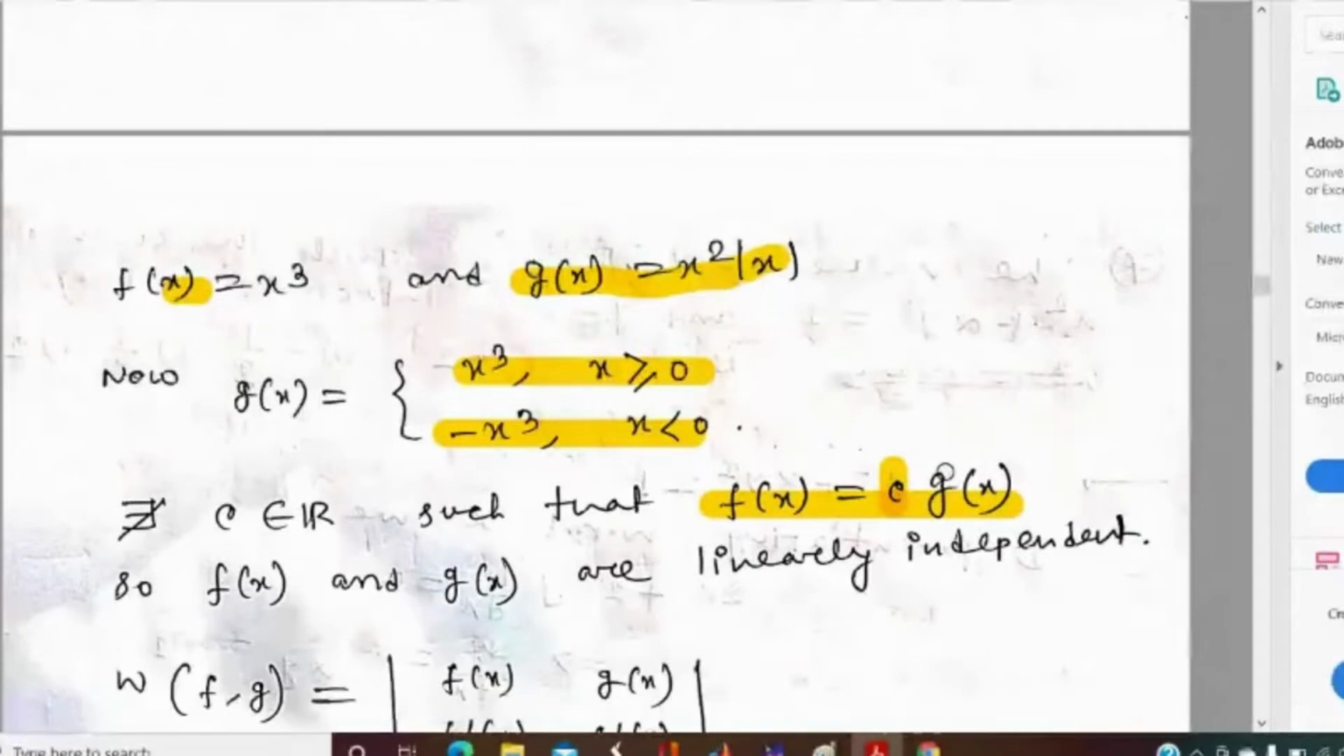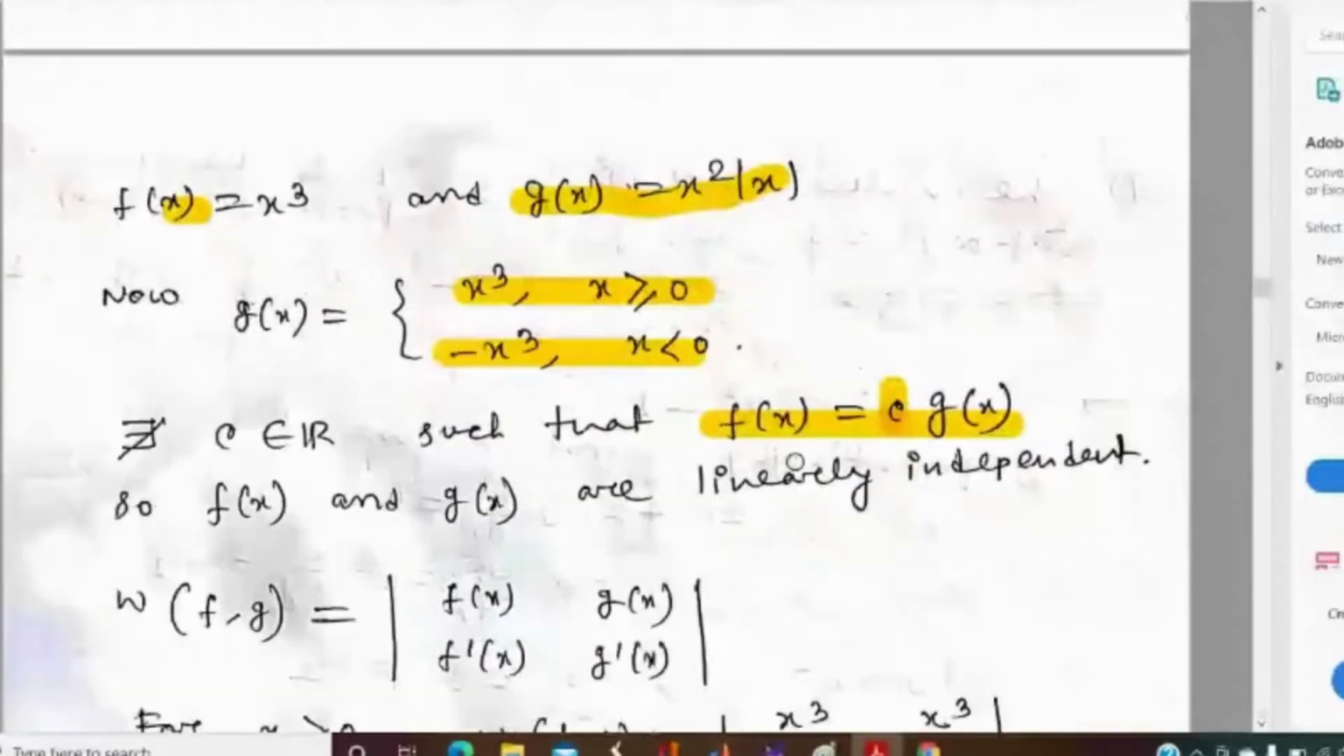Is this portion clear to everyone? How we show that the functions are linearly independent? Is this portion clear? Yes, sir, it is. It's okay, sir.